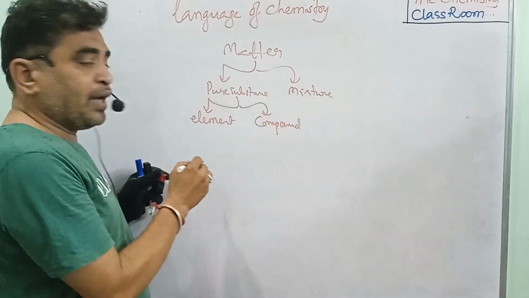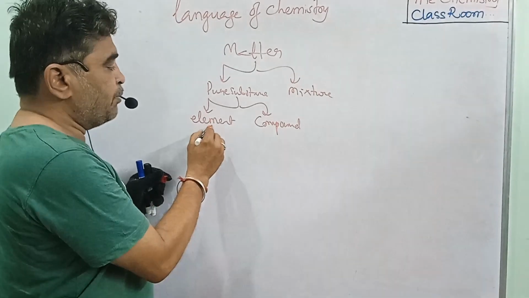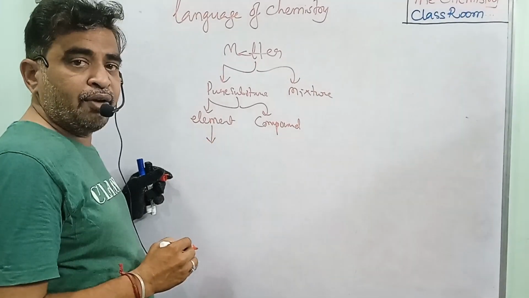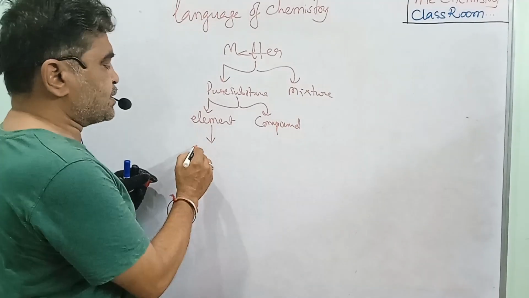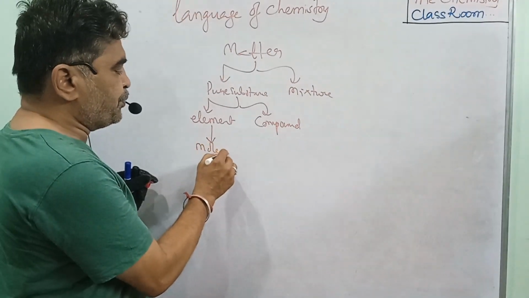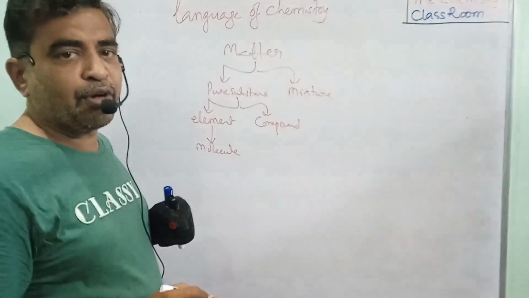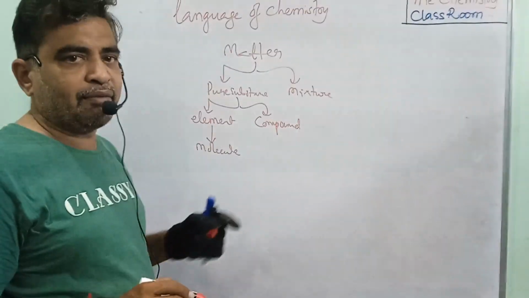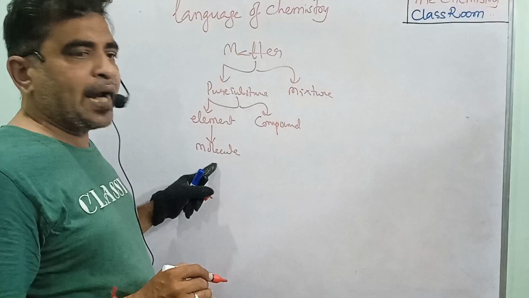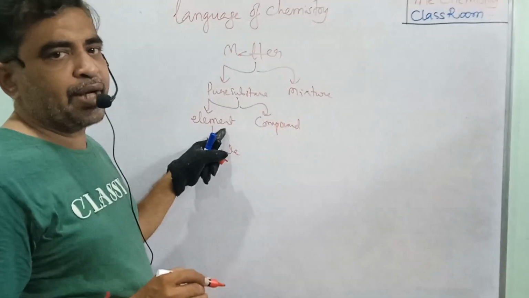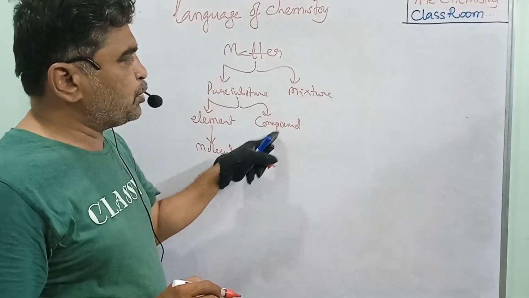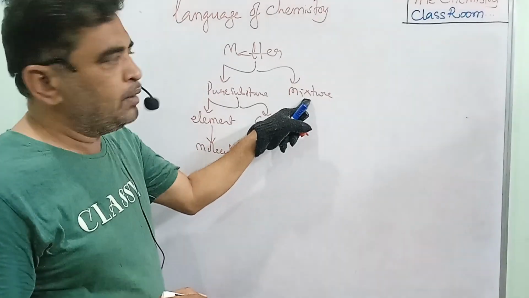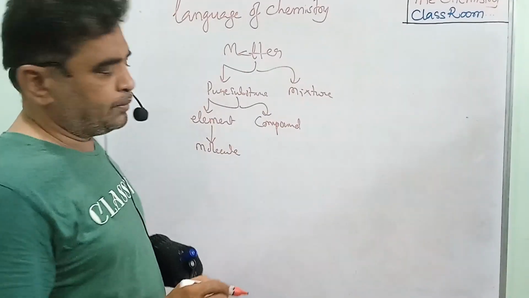So when we divide the element into particles, we get one undividable particle. That particle is called the molecule. The molecule is the fundamental particle of matter. Why? Because when molecules are added, what do you get? The element. When elements are added, what do you get? The compound. When compounds are added, what do you get? The mixture. The mixture is the matter.